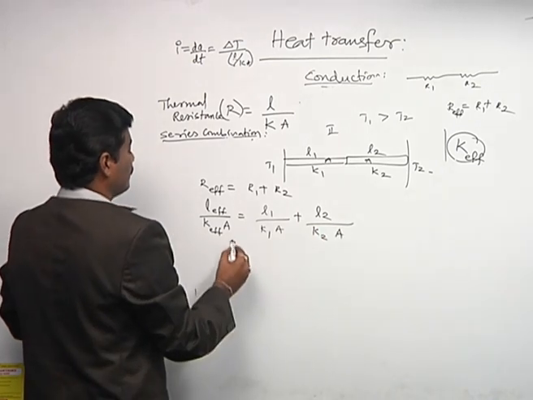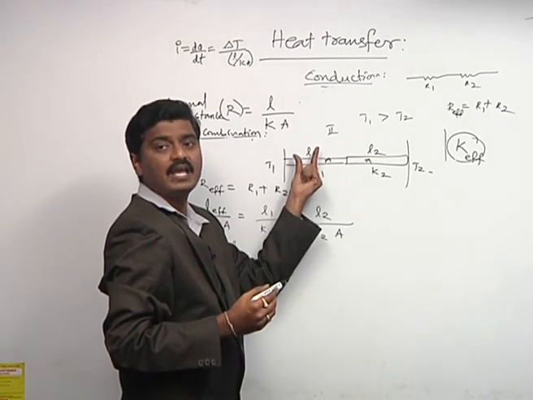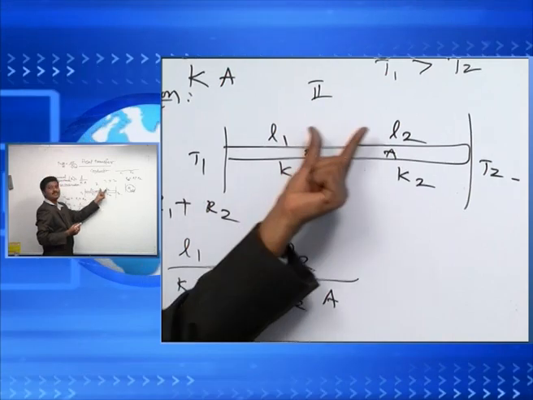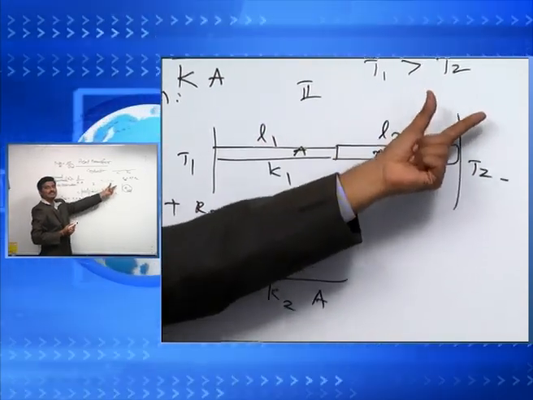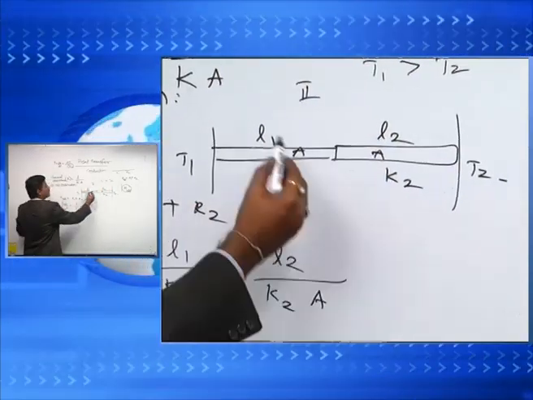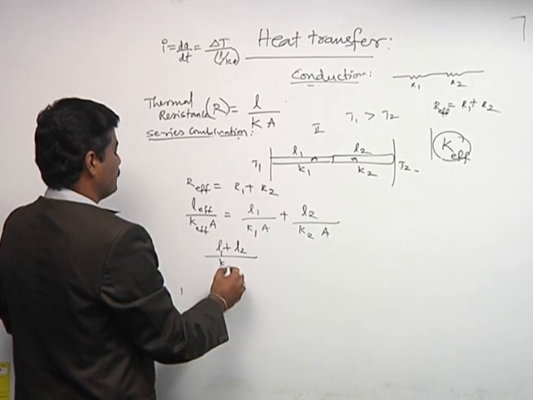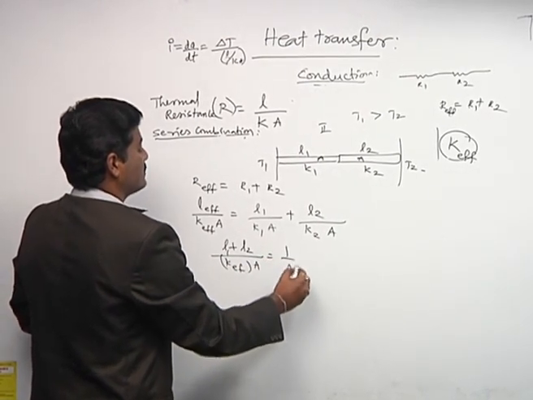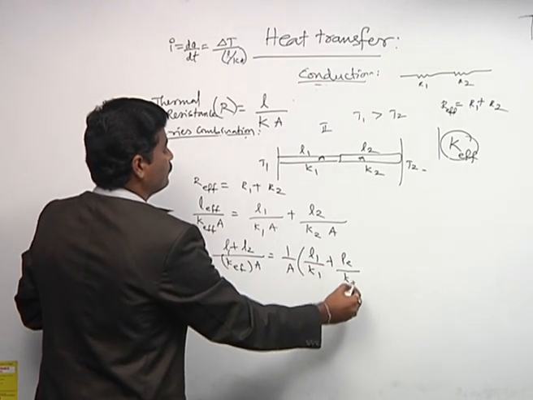See, in all the cases L effective: if we are taking two metal rods, L effective will be equal to L1 plus L2. Suppose if you are taking 3, L1 plus L2 plus L3. If you are taking n metal rods, L1 plus L2 plus L3 and so on up to Ln. Here I am taking two metal rods. That's L1 plus L2 by K effective into A. Here A is common, so L1 by K1 plus L2 by K2.